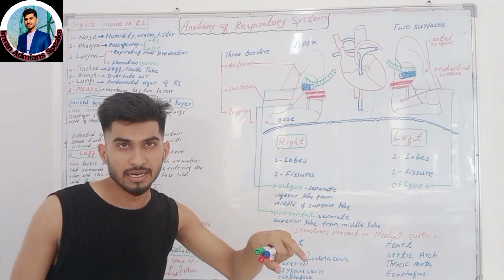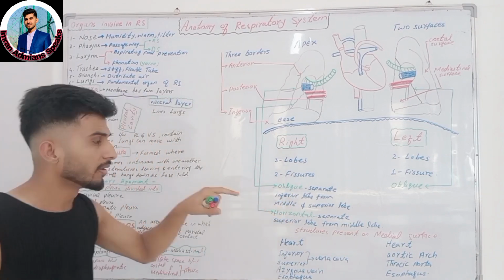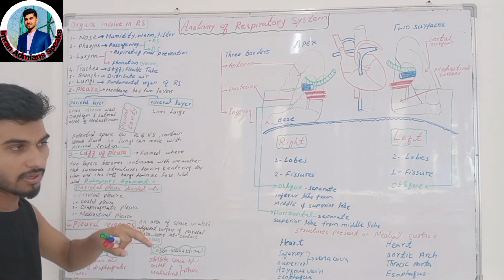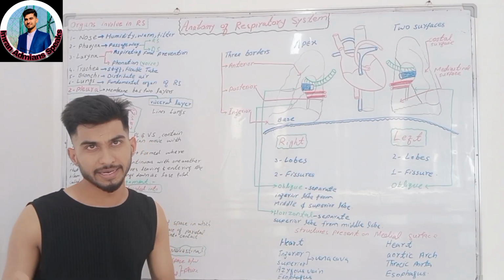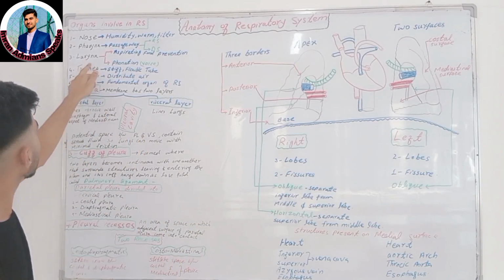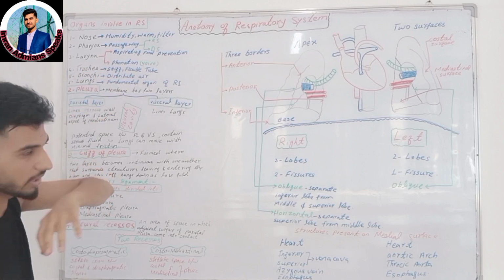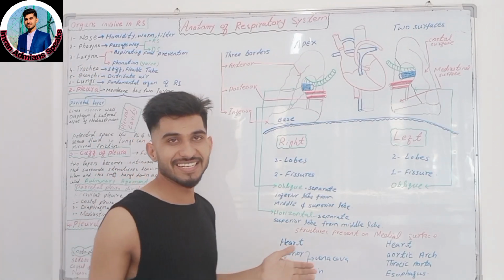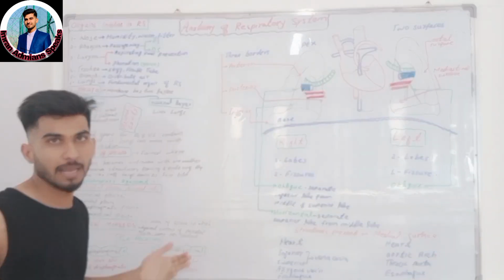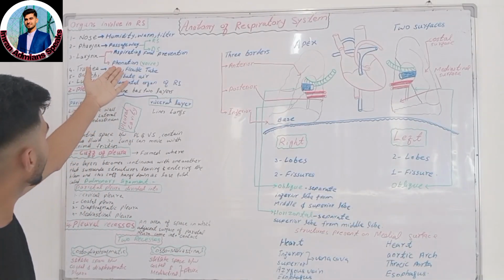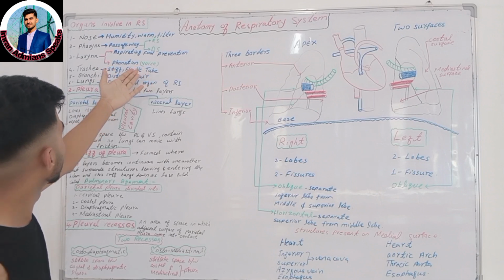Because the larynx contains the epiglottis, which prevents the entry of food particles into the trachea. Also the larynx plays an important role in phonation. What is phonation? Phonation is the production of voice.